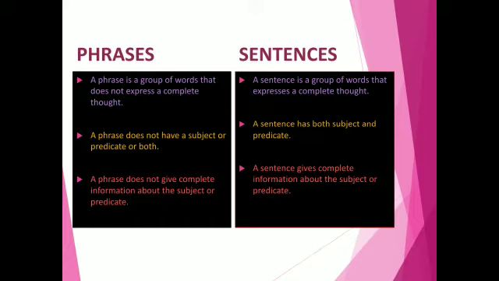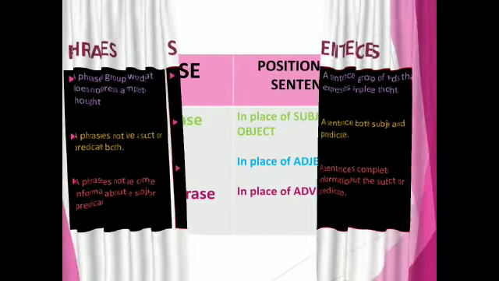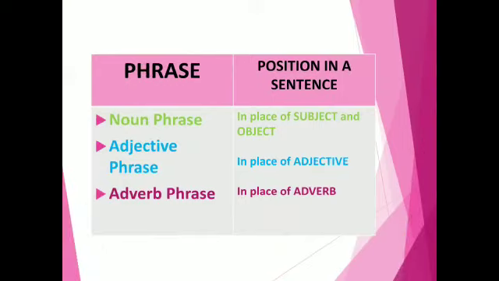A phrase does not give complete information about the subject or predicate. A sentence gives complete information about the subject or predicate. There are three types of phrases: noun phrase, adjective phrase, and adverb phrase.